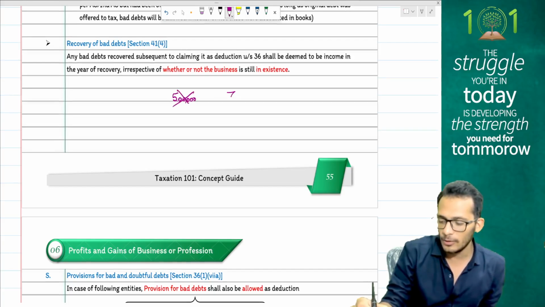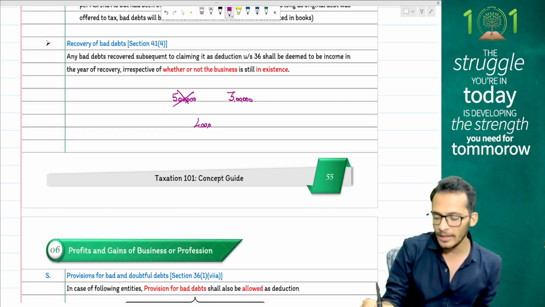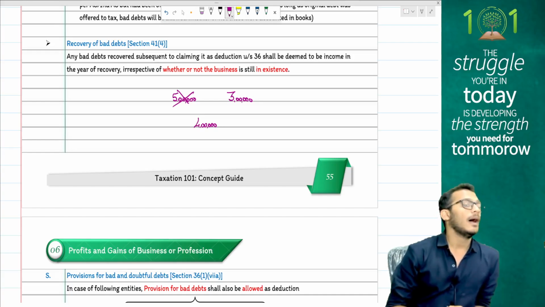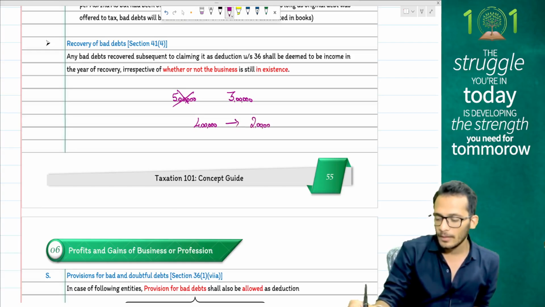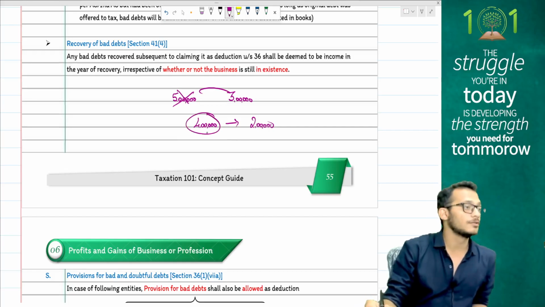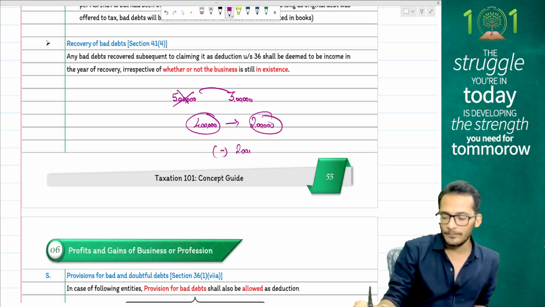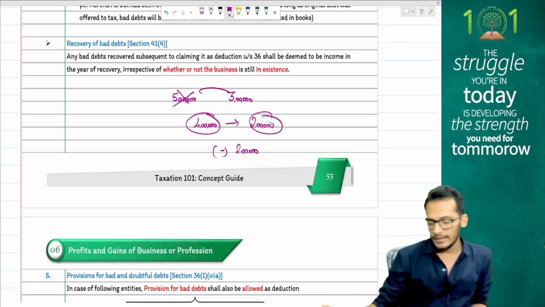Assessing officer said he will only give 3 lakhs. In the current year, you have received 4 lakhs. You will go and inform, sir, I will tax only 2 lakhs in this because I already taxed 2 lakhs. 4 lakhs will be in your accounts. 2 lakhs is what you have to tax. Therefore, you will reduce 2 lakhs as a claim. Correct? Yes, that is what to be kept in mind.